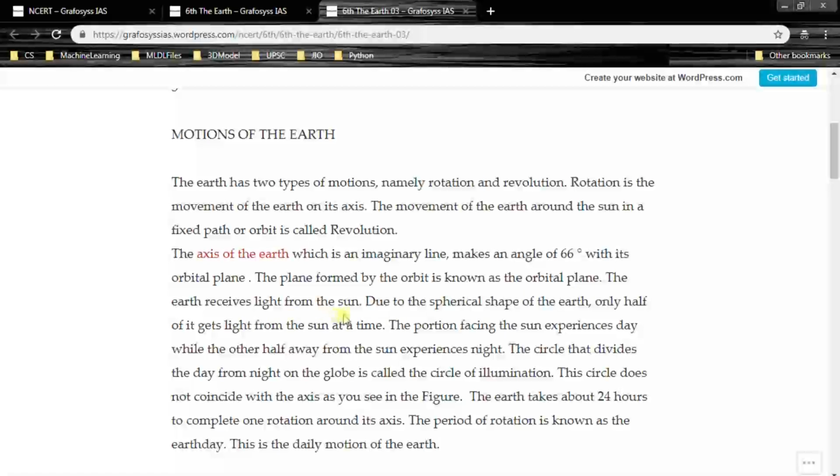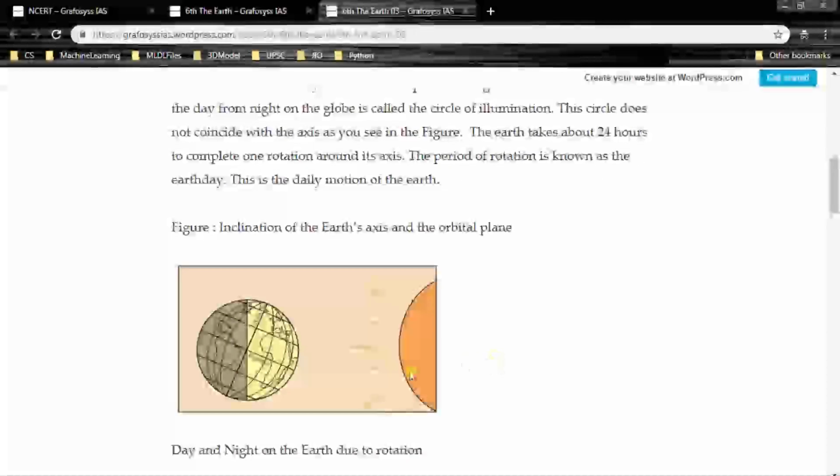The Earth receives light from the Sun. Due to the spherical shape of the Earth, only half of it gets light from the Sun at a time. The portion facing the Sun experiences day, while the other half away from the Sun experiences night. So we can see here is the Sun and here is the Earth. It is tilted, and the exposed part to the Sun receives the light. So this is the day, and the rest of the land which doesn't receive the light, here it is night.